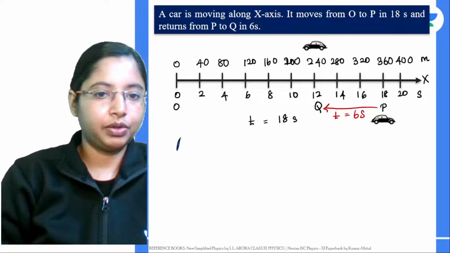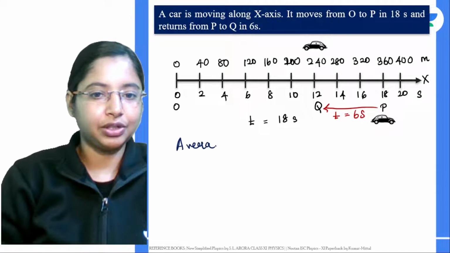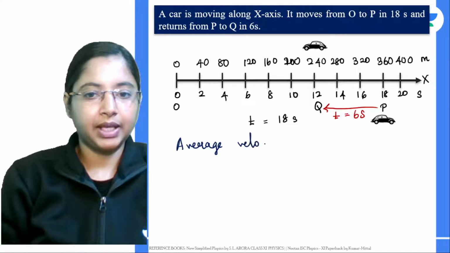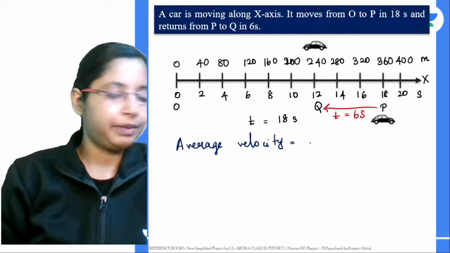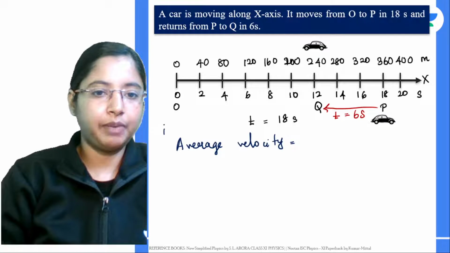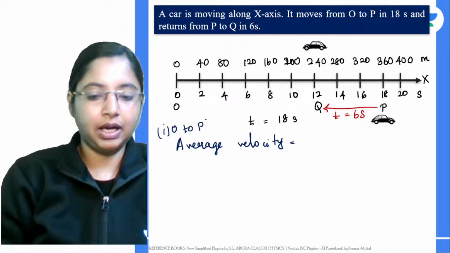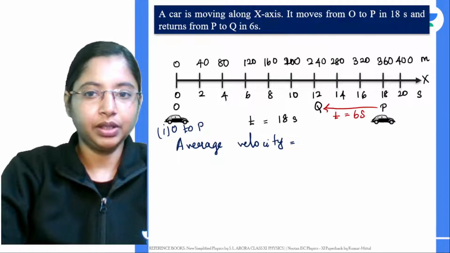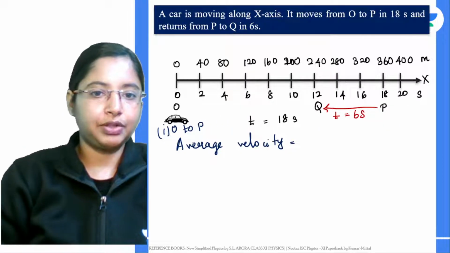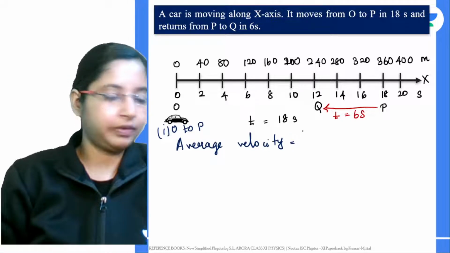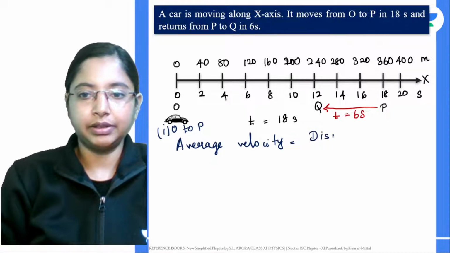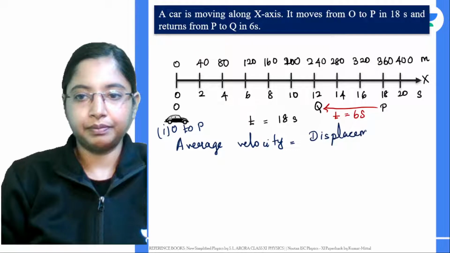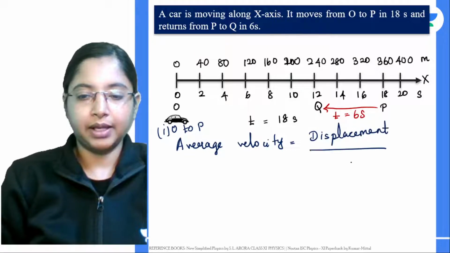First point, what we want to find is the average velocity. Average velocity is given by displacement by time, but we will do it part after part. Let's say first between O to P, when the car was traveling from O to P, the average velocity will be displacement by time taken.